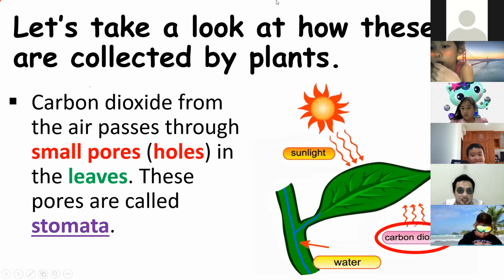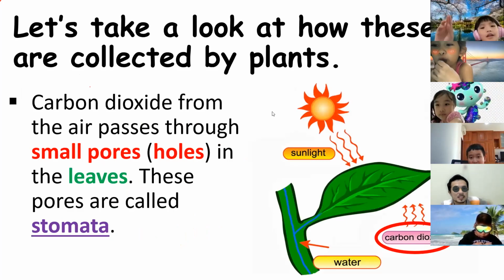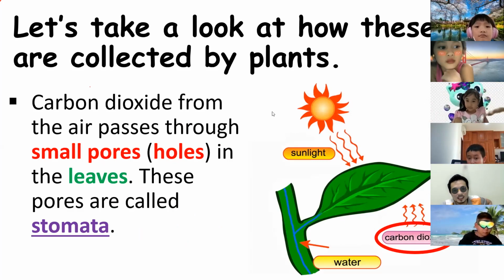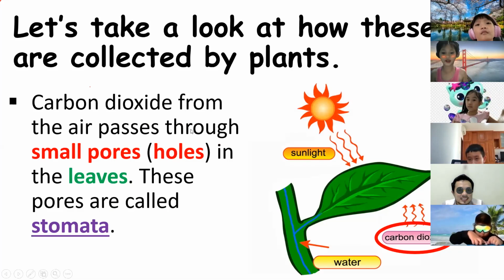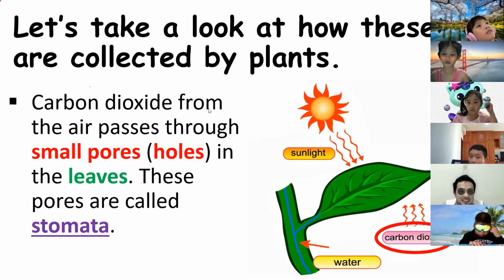Okay, now let's take a look at how these are collected by the plants. How do the plants collect this?